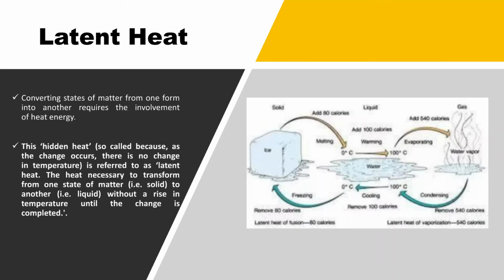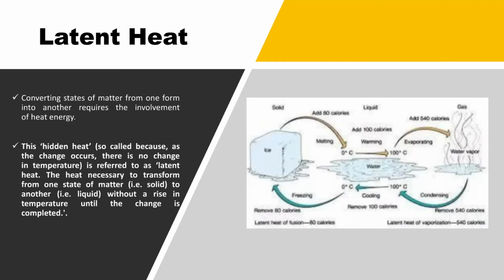Why is it called latent heat? Because it is the hidden heat. Converting the states of matter from one form to another requires involvement of heat energy. So the heat necessary to transform from one state of matter, for example solid, to another, for example liquid, without actual rise in the temperature, please mention this fact, without actual rise in the temperature until these changes are complete, is known as the hidden heat.